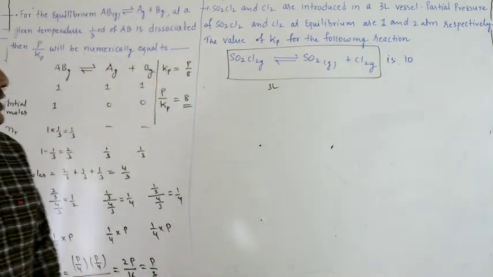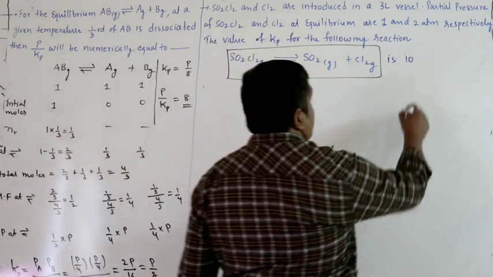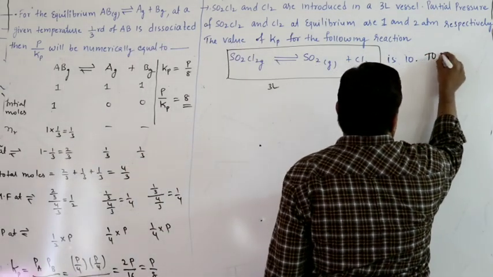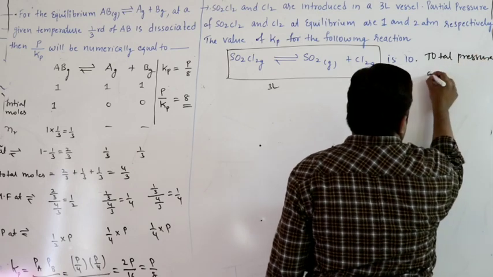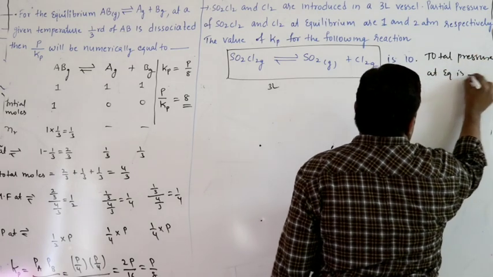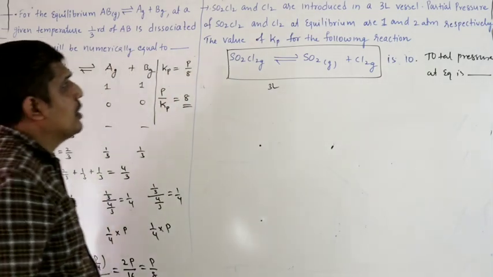Okay, what we have to find? You have to find total pressure at equilibrium, right?